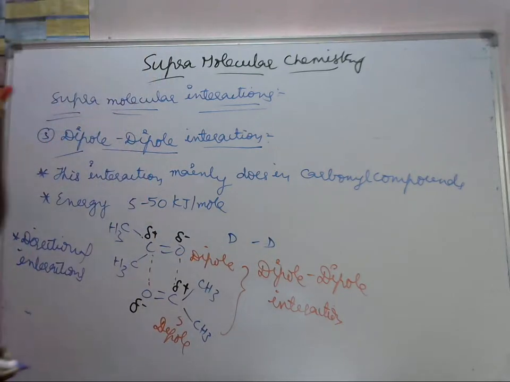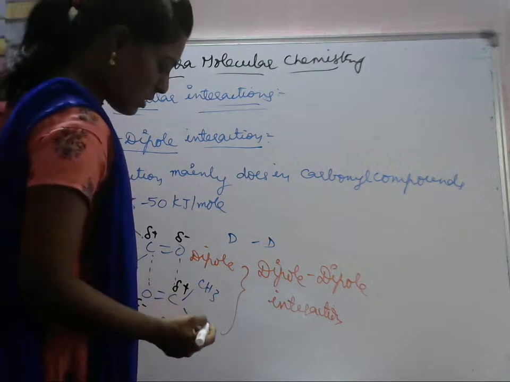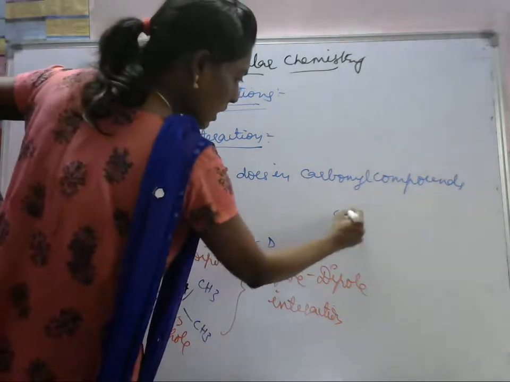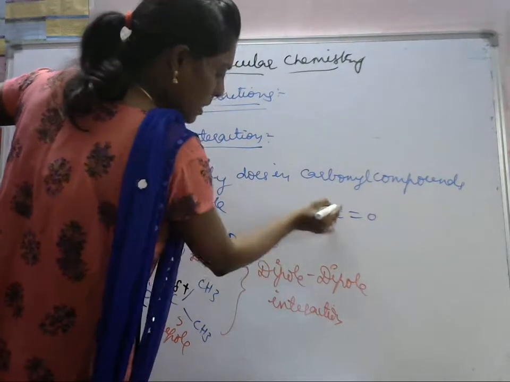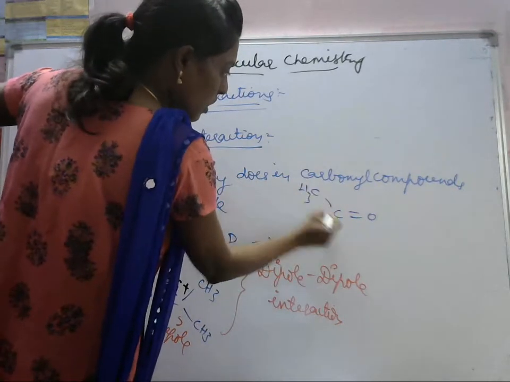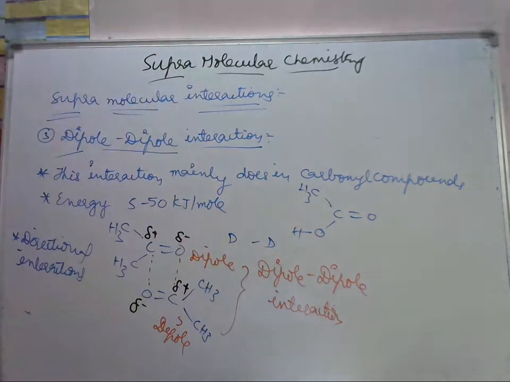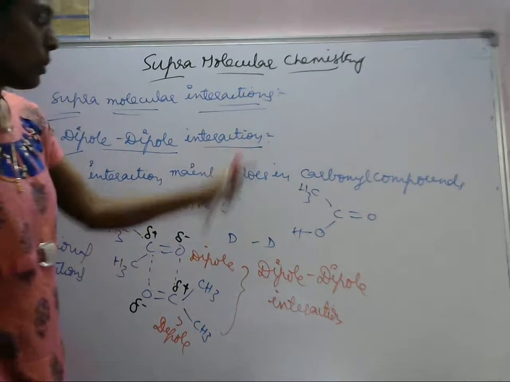If you take acetic acid, actually we have to take acetic acid. Here O will be there, here CH3, this is the OH. So this is the dipole to dipole interaction.